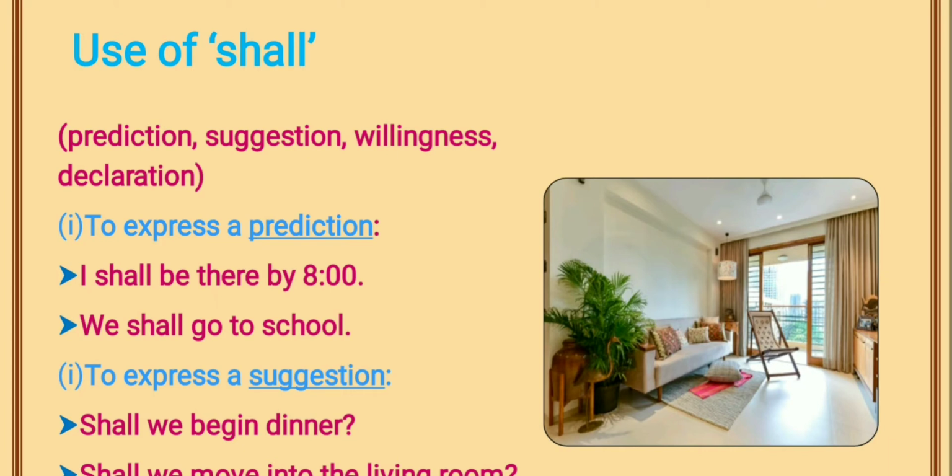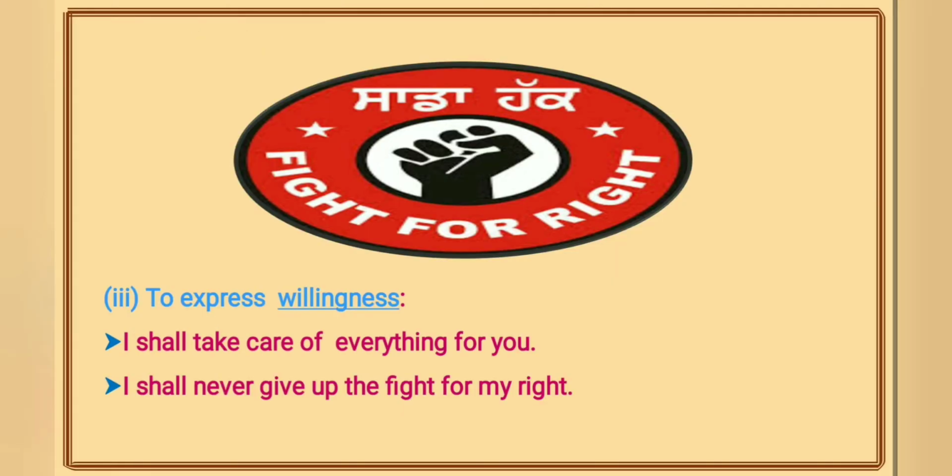Next, shall is used to express a suggestion. When we have to suggest something, we use shall. Shall we begin dinner? Shall we move into the living room? Well, the next use of modal shall is to express willingness to do some action.